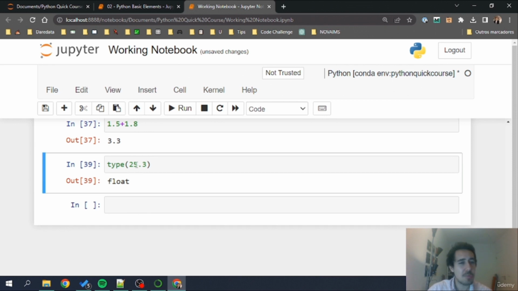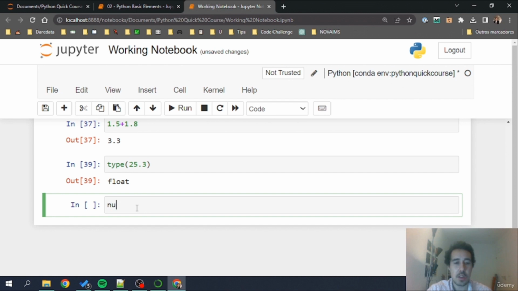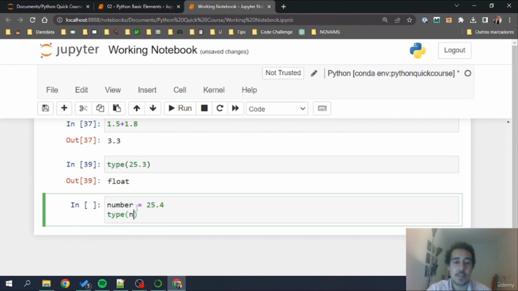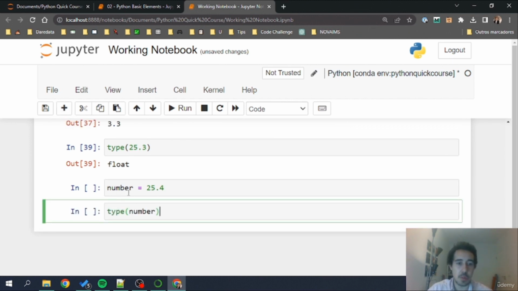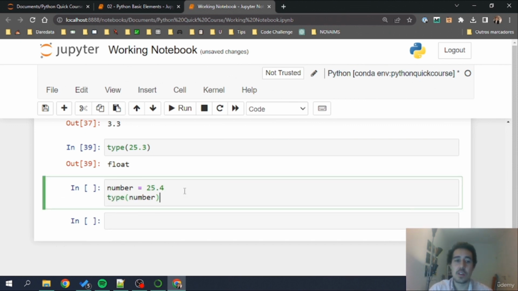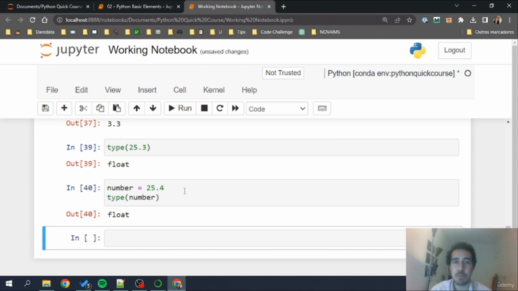And do you think we can pass variable names inside it? Let's test. I'm going to do first the following. Number is equal to 25.4, and then I'm going to call type number. This is executed sequentially, okay? The assignment runs first, and the type will run second. Again, this is exactly the same as having this, for example, running this cell first and this cell next. I'm just saving time and having the two lines of code in the same cell. So if I do type number, this works perfectly fine.